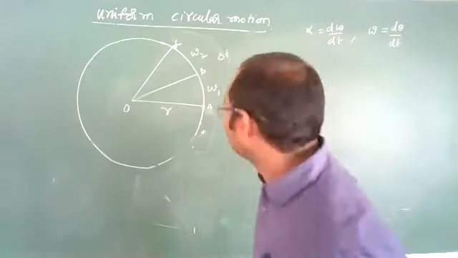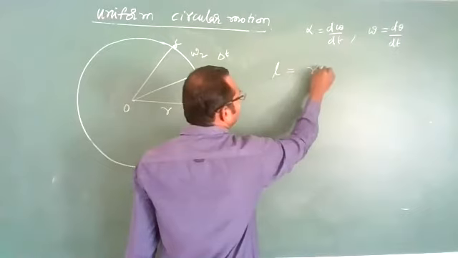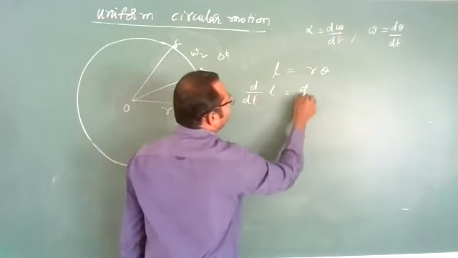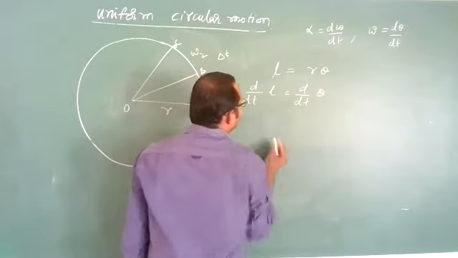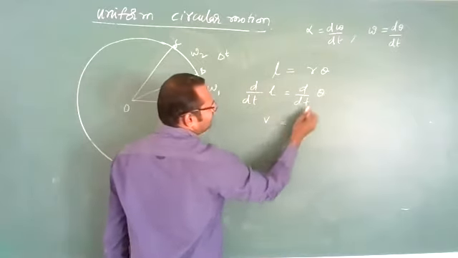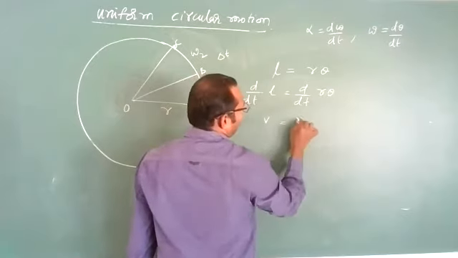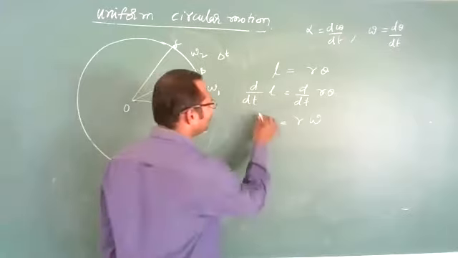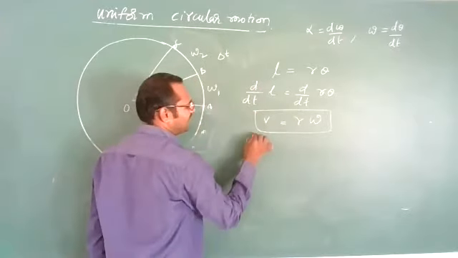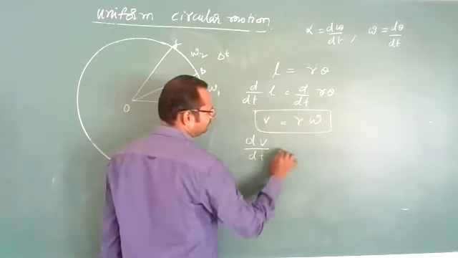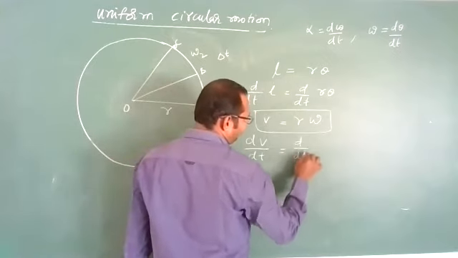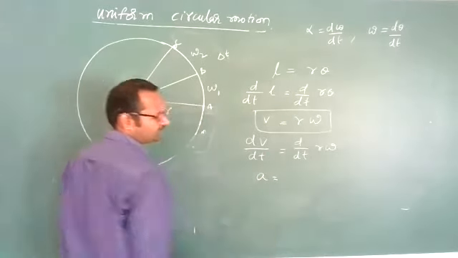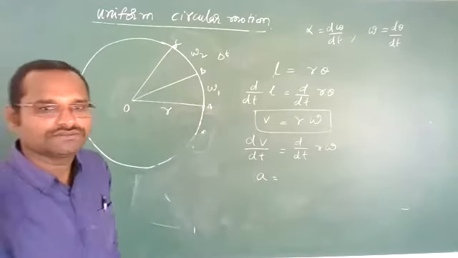Okay, let us find that. We know L is equal to r theta. Let us differentiate with respect to time on both sides. dl by dt is nothing but velocity. r will come out, and d theta by dt is nothing but omega. Again take the derivative: d by dt of r omega. dv by dt is acceleration.